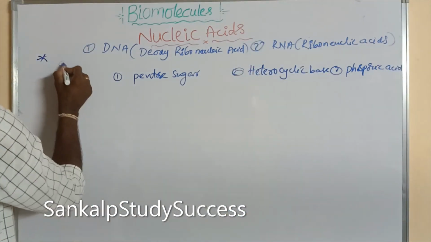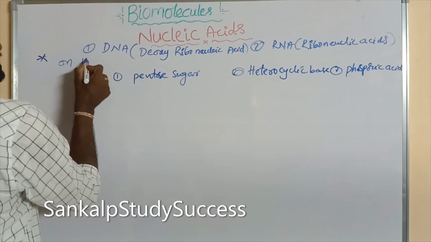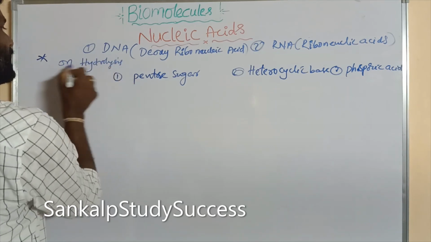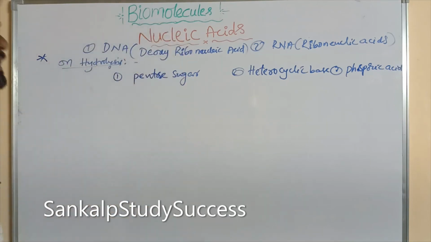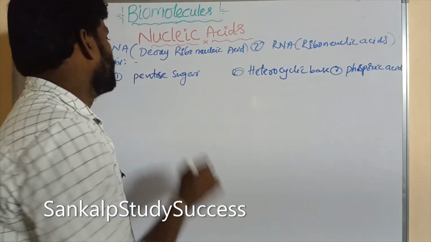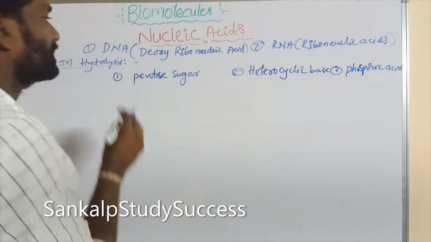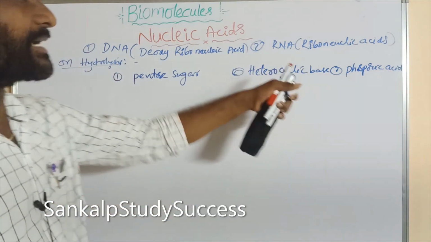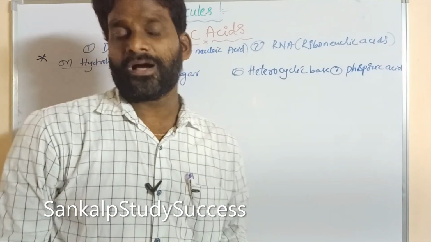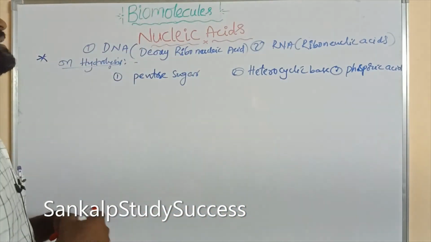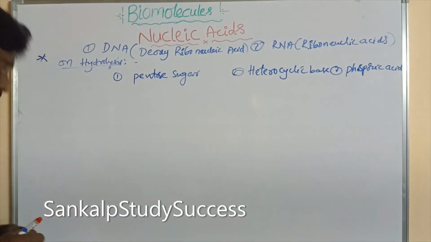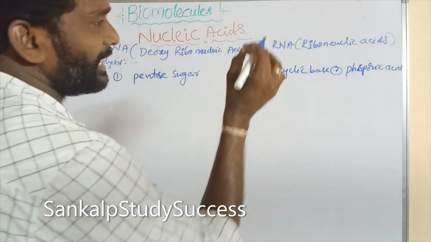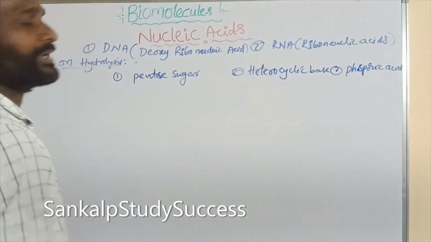On complete hydrolysis, nucleic acids like DNA and RNA both give three subunits: pentose sugar, heterocyclic base, and phosphoric acid.